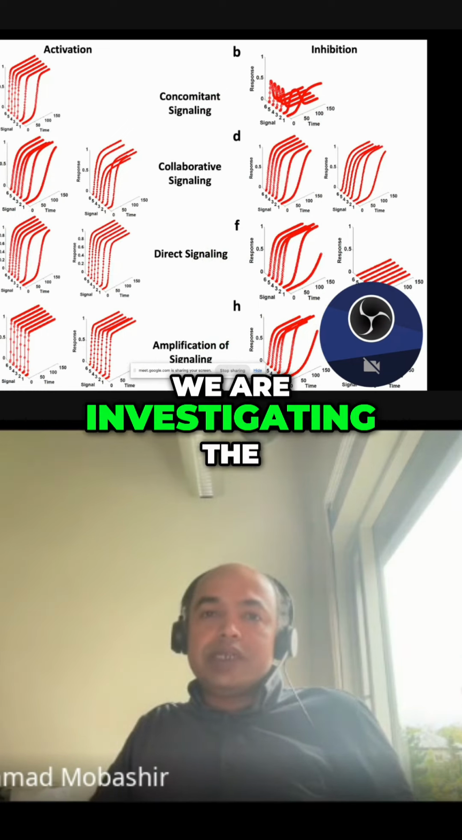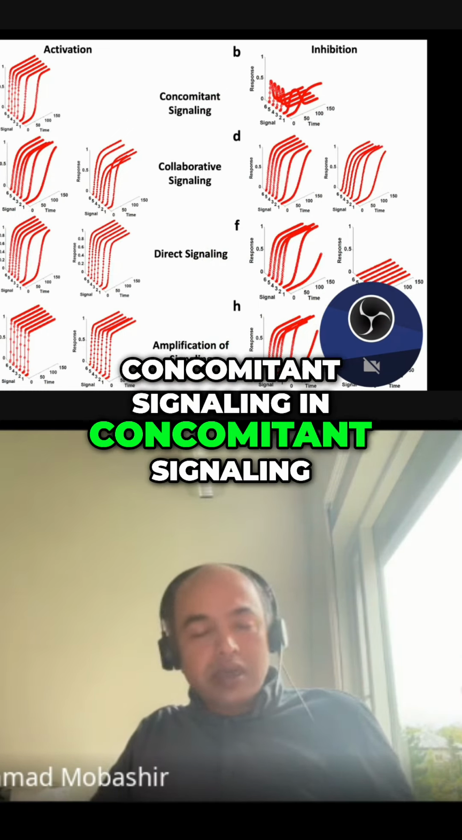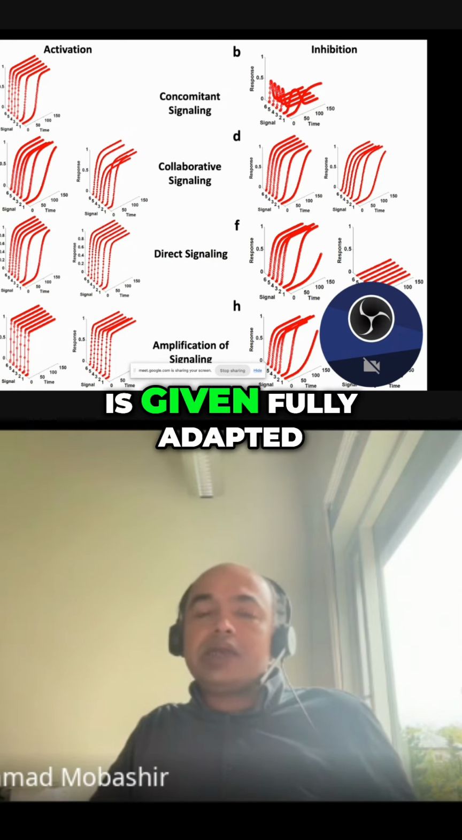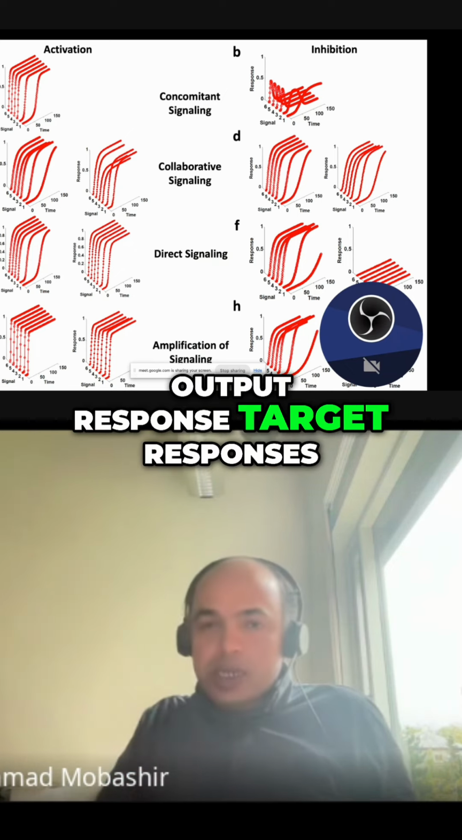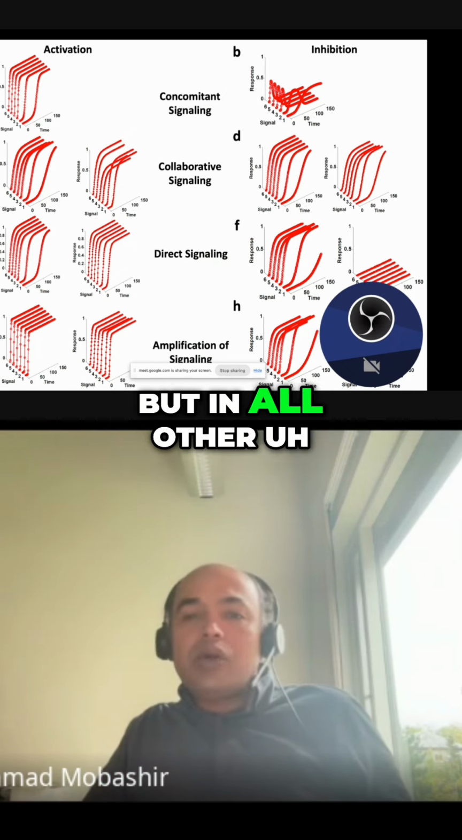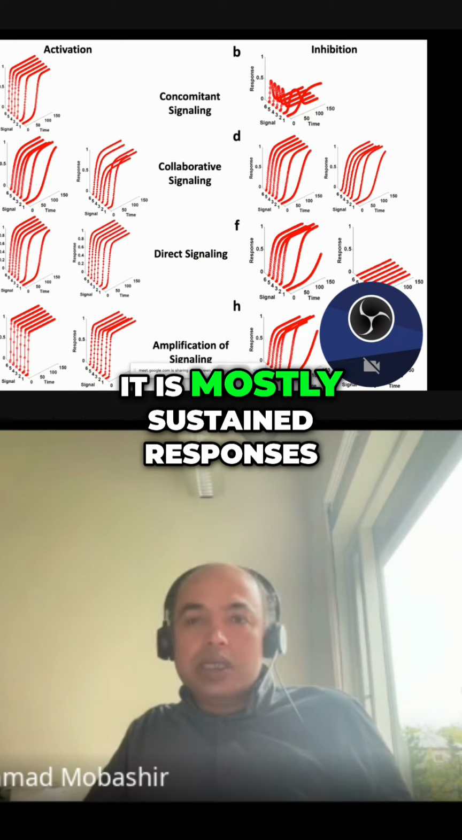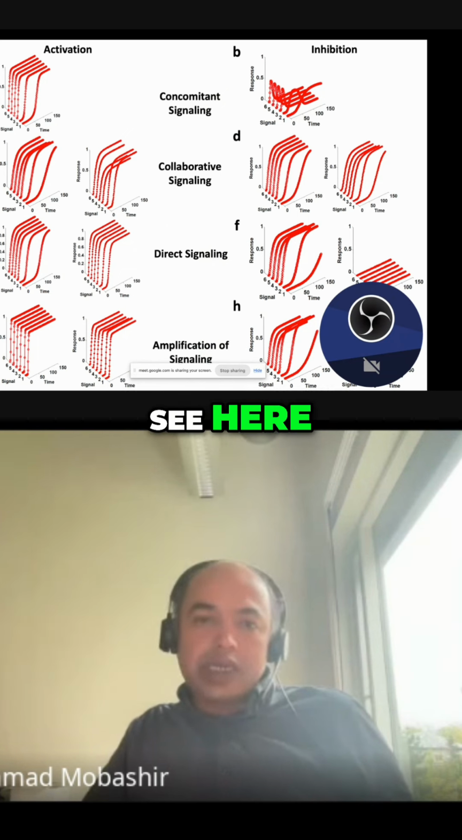We are investigating the effect of presence of concomitant signaling. In concomitant signaling, inhibitory concomitant signaling is giving fully adapted output response, target responses, but in all other crosstalks, it is mostly sustained responses, which we can clearly see here.